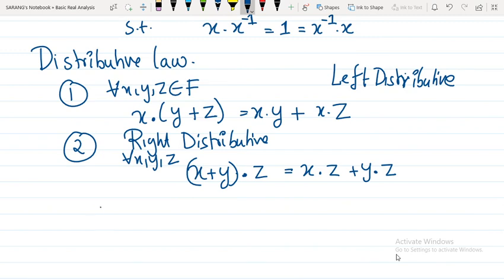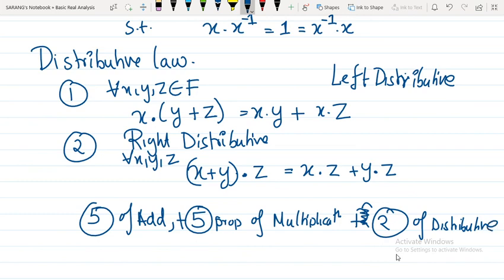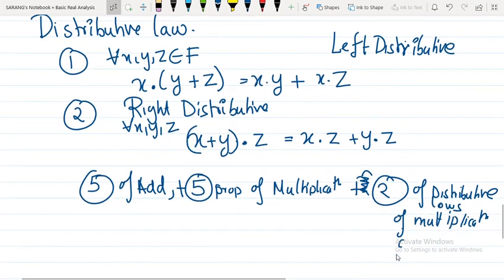So these are the 5 properties of addition, 5 properties of multiplication, and two properties of distributive laws of multiplication over addition.